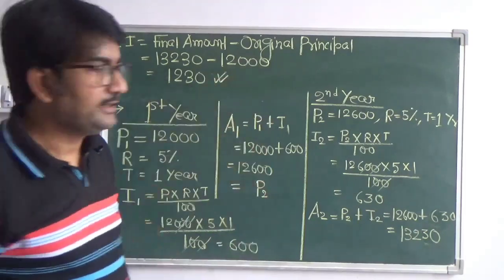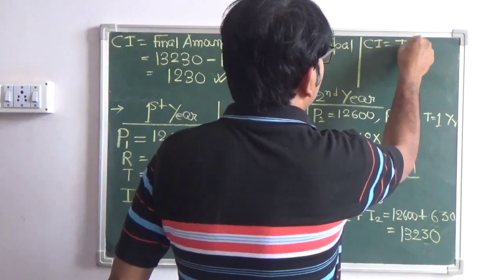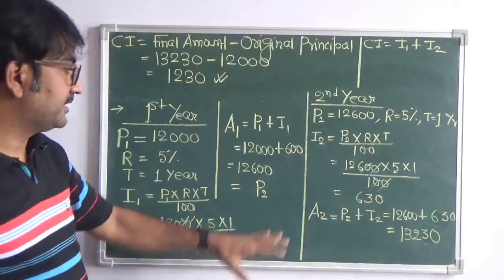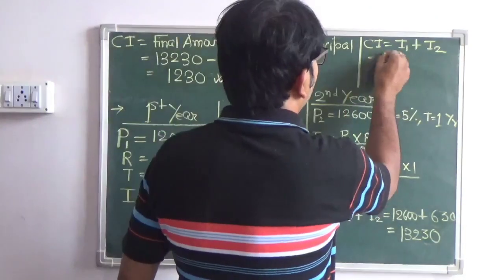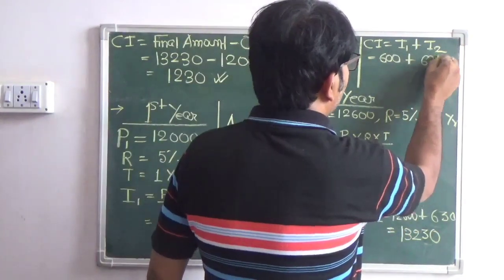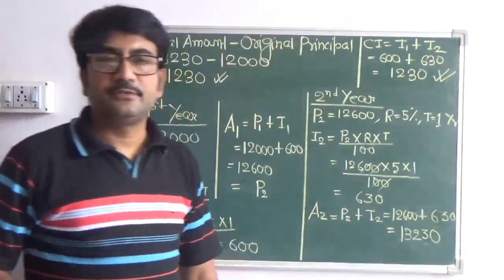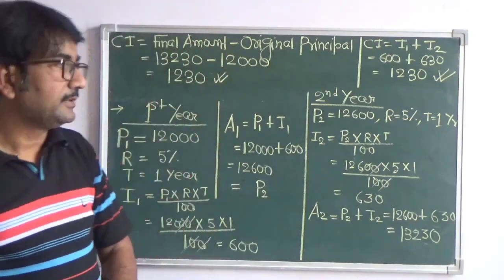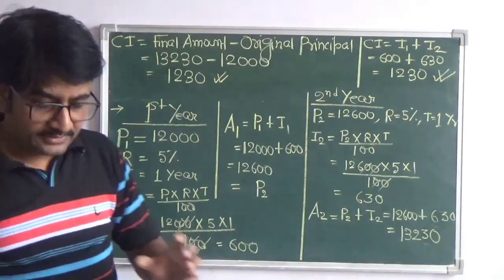Compound interest also you can find by CI equals to I1 plus I2. That means we can add the interest for each year, then we are getting the total compound interest. The first I1 is coming to 600, and I2 is 630. So you've got 1,230. So both ways we can find, either by doing this final amount minus original principal, or we can add the interest for each year and finally get the value of the compound interest. So this is how it is done.